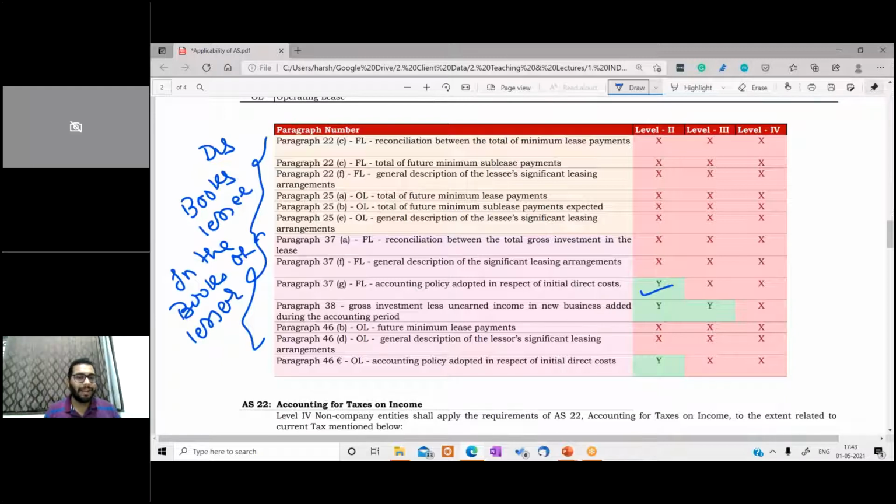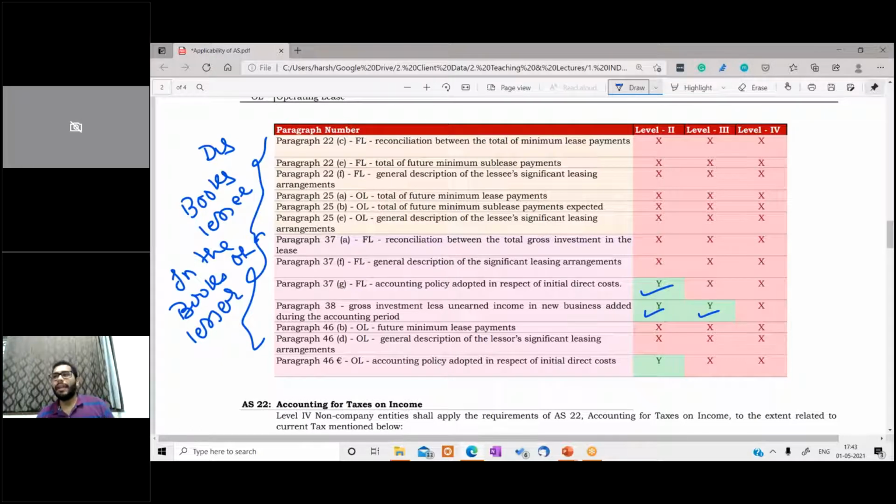Now these were the finance leases. There is one more paragraph, gross investment less unearned income in new business added during the accounting period. This disclosure was earlier required to be made as per the AS. However, for level 4 entities, it is not applicable. For level 2 and level 3, it is still applicable.